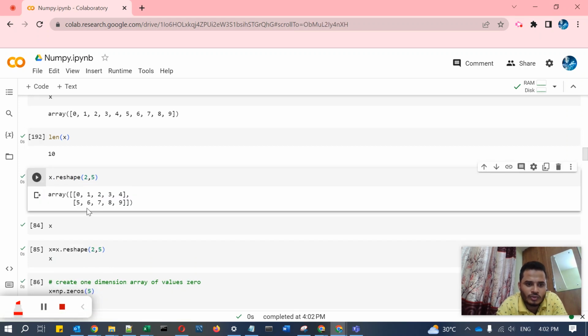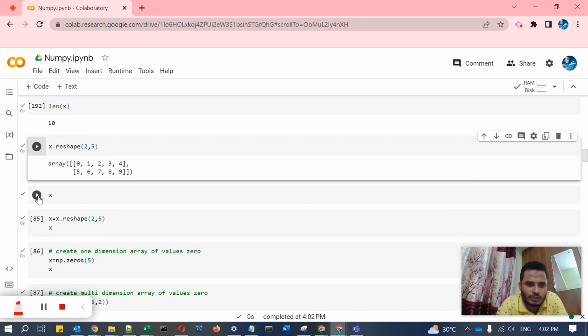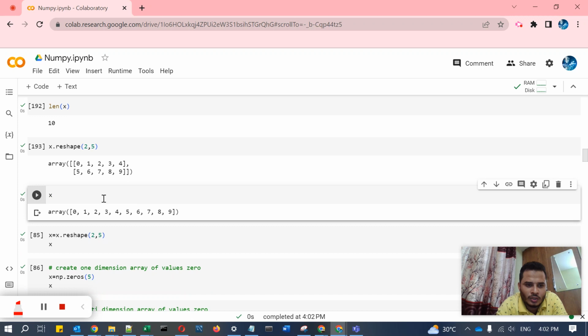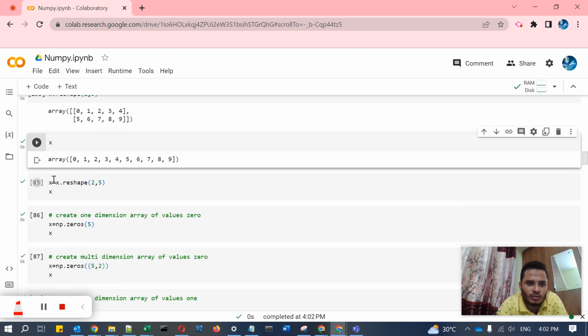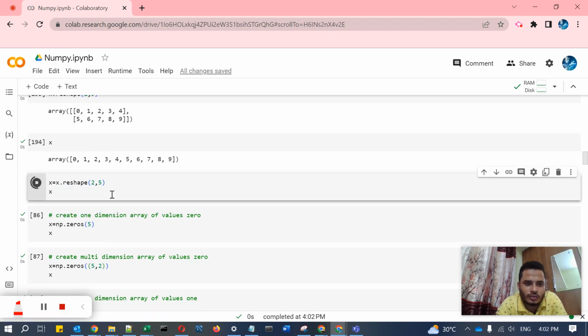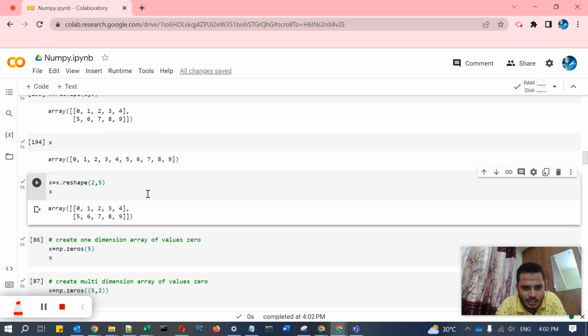Okay, we have two rows and now five columns. So like this you can check. It will not directly affect your original variable. So after that you can assign that again so that it will be assigned to x. Like this you can reshape your array by using the reshape function.